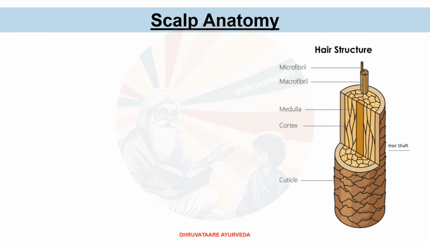Scalp anatomy. This is the diagram of a single hair strand. Its layers from outermost are cuticle, cortex, medulla, macrofibril, and microfibril. This is the hair shaft. What is scalp? The scalp means the soft tissue covering the vault of the skull.